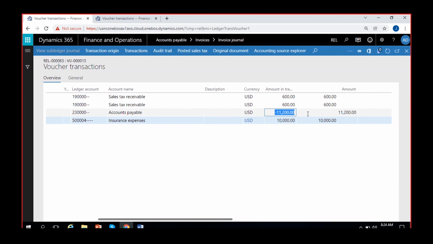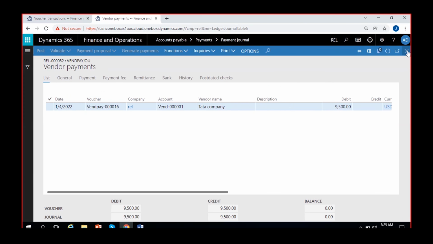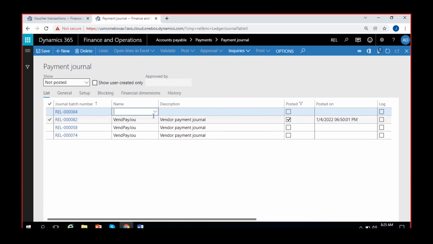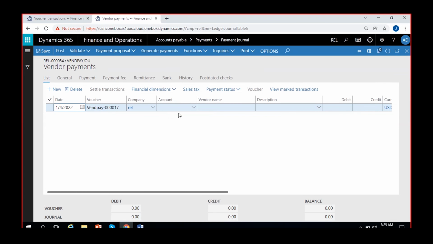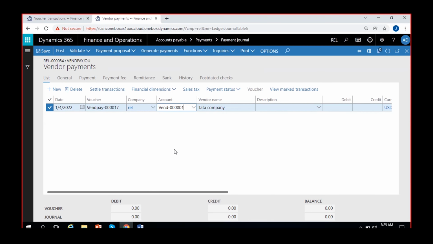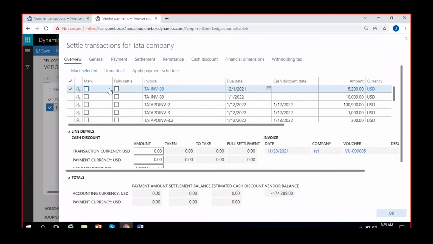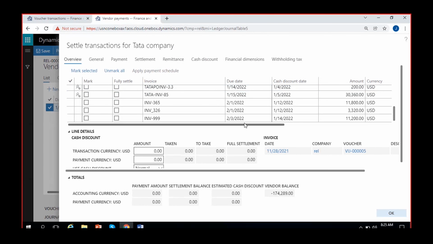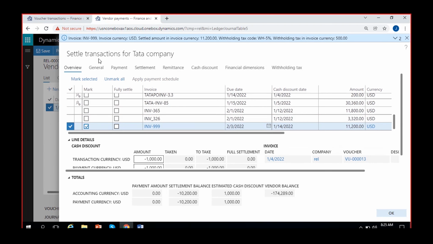Okay, now you are liable to pay the vendor 11,200. And let's see how the withholding tax will be calculated in this scenario. I'm going to the payment journal. I'm going to make a payment. Vendor payment journal and lines. You can select the vendor account, Tata company. Then you can go to settle transactions. Select that invoice for settlement, where it is here. Click on this and you see something.